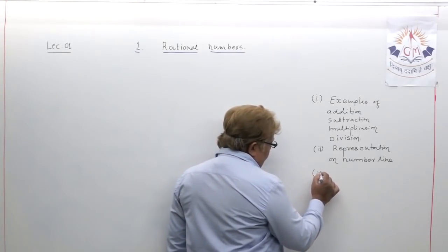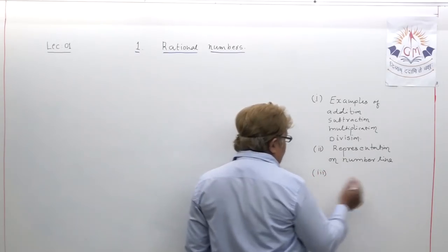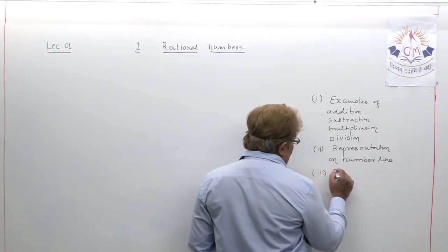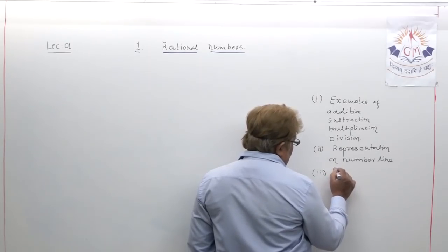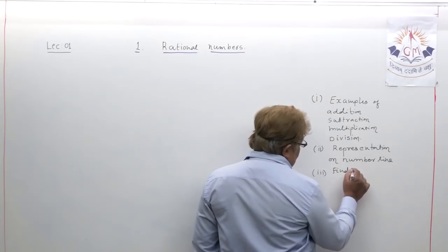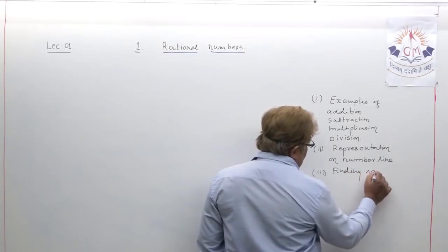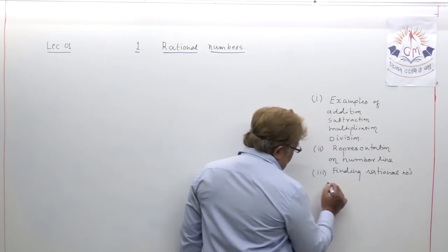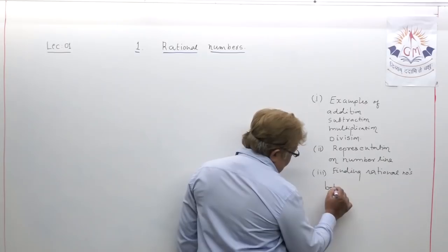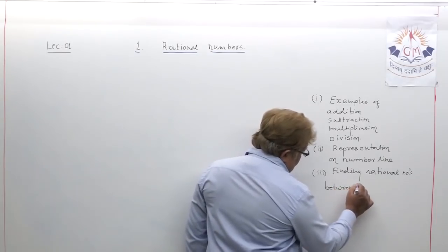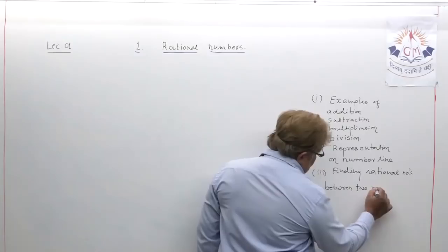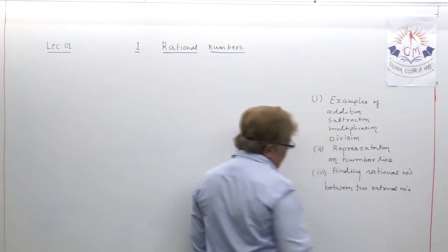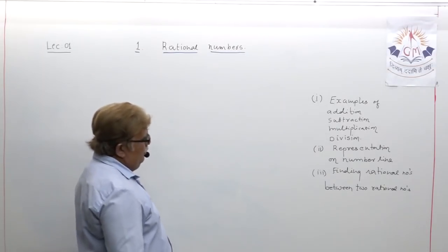Then the third part, we will discuss the examples of finding rational numbers between two rational numbers. That will be our third part.